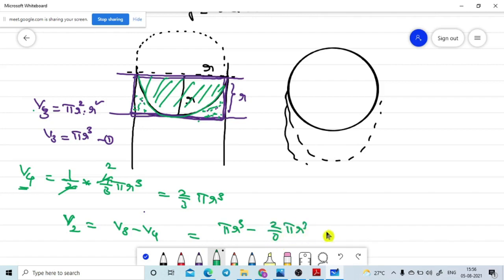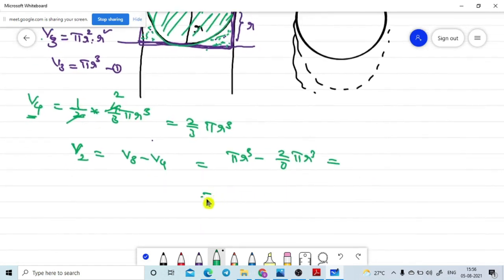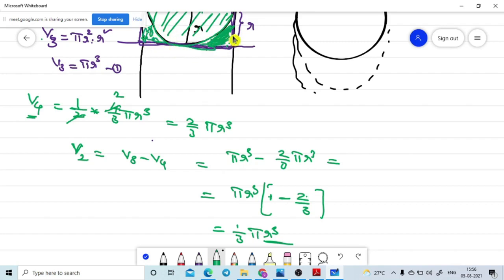Then what value can we get? Now you can take the common term, pi r cube. If you take pi r cube as the common term, you will get 1 here, and 2 by 3 remains. LCM is 3 only. 3 minus 2 is equal to 1 by 3. That is equal to 1 by 3 pi r cube. This is the volume of the liquid in the meniscus portion. Are you getting or not? Hello? Yes, sir. Let me stop here.